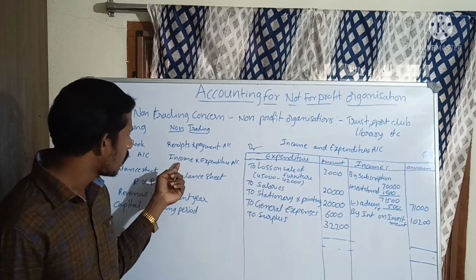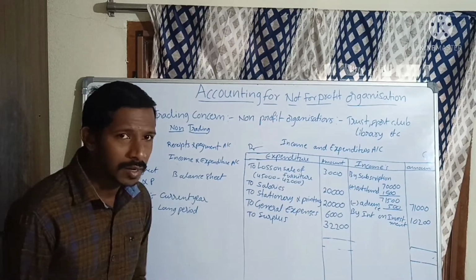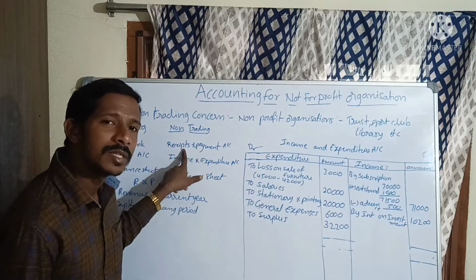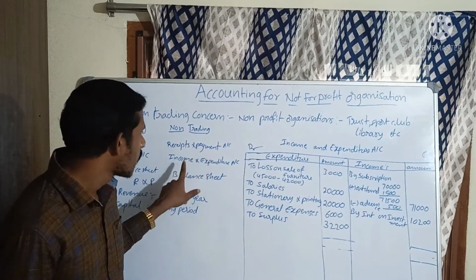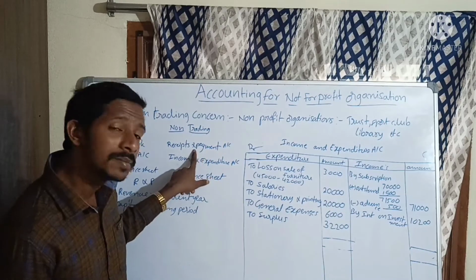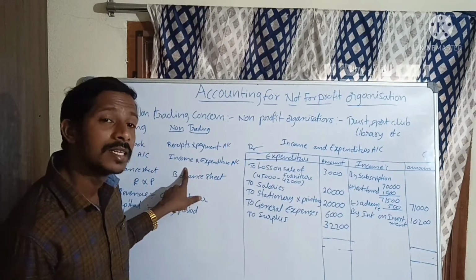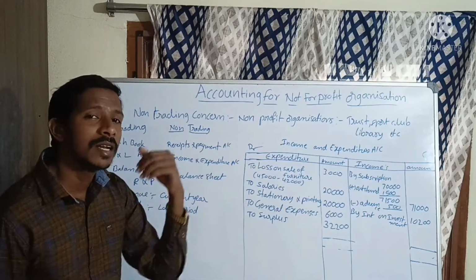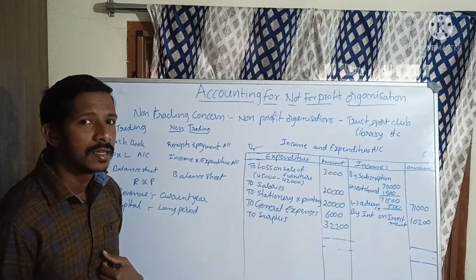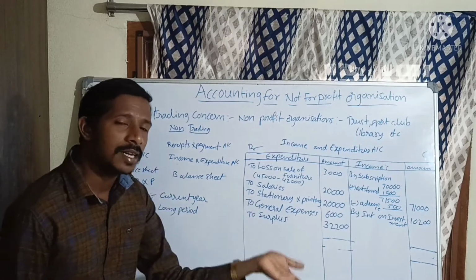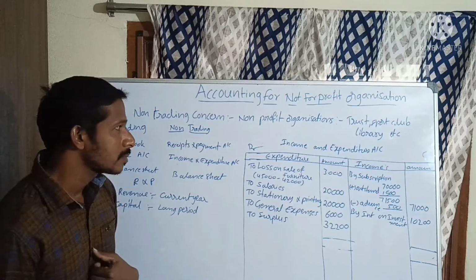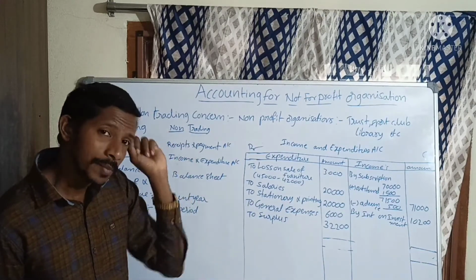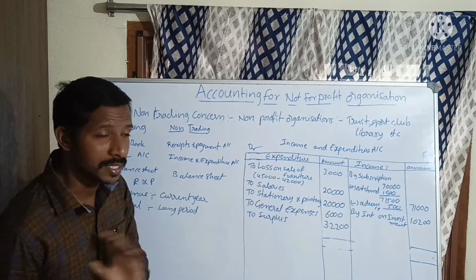And we have to prepare the income and expenditure account. In the receipts and payments account, all receipts are on the debit side and all payments are on the credit side. From this we prepare the income and expenditure account. All incomes are on the credit side, all expenditures are on the debit side. From the receipts we prepare incomes, and from the payments we write the expenditures.